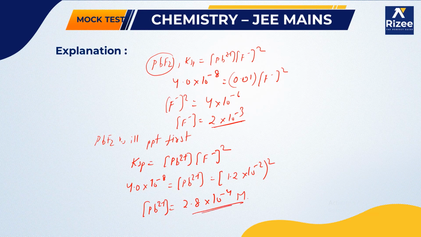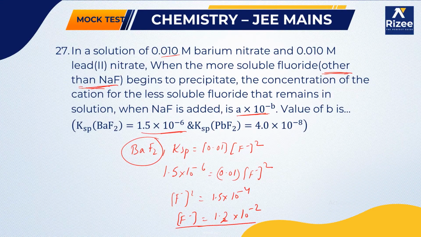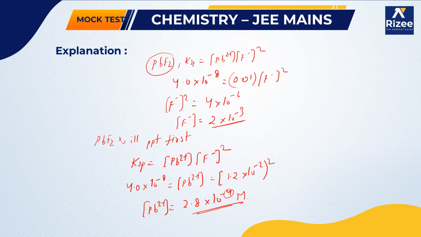So this is our answer. What he has given in the question as A × 10^-8 means our B value is 4. So B equals 4.